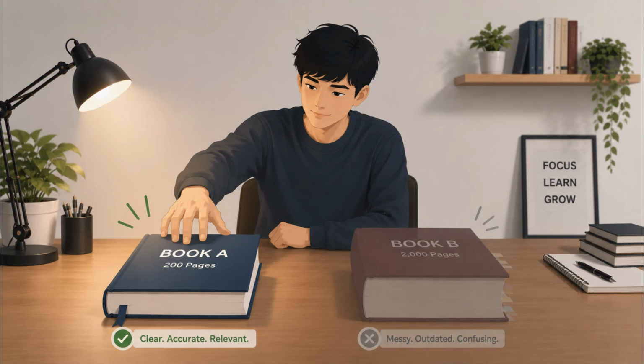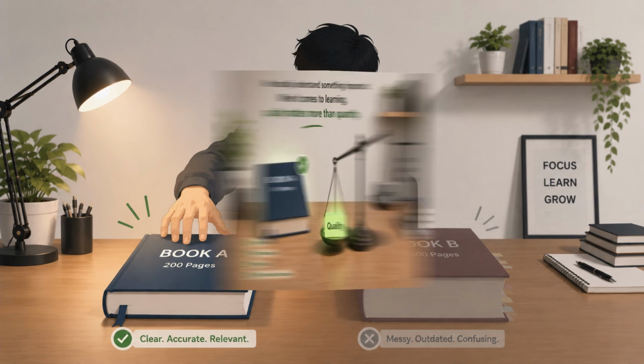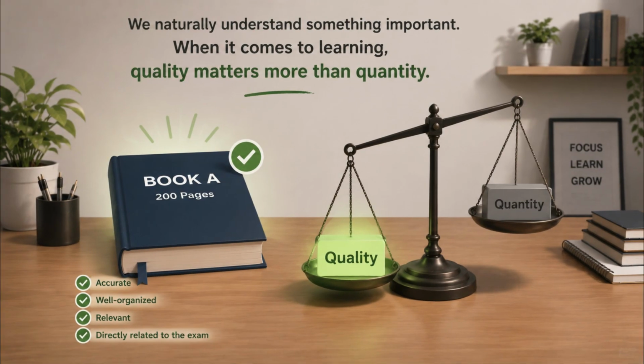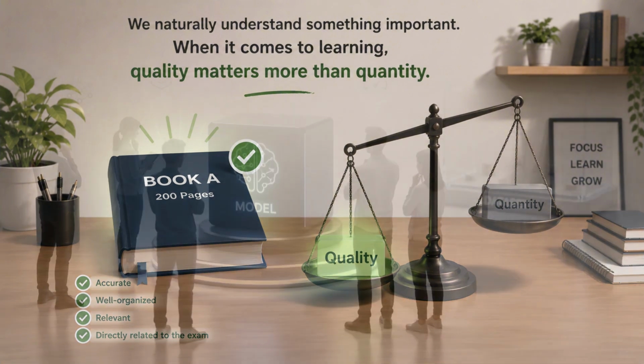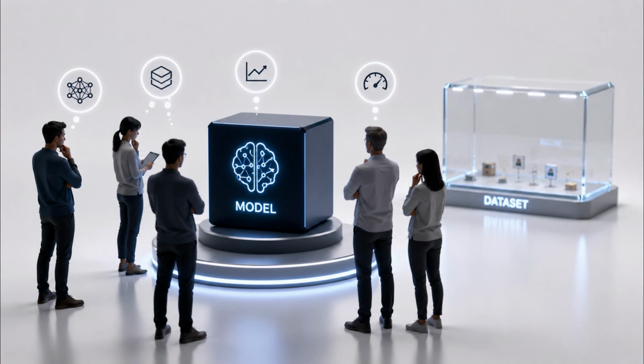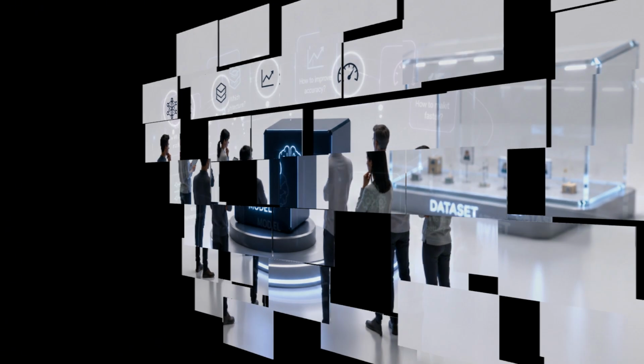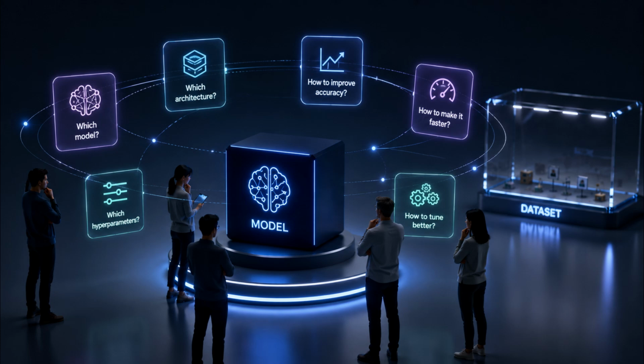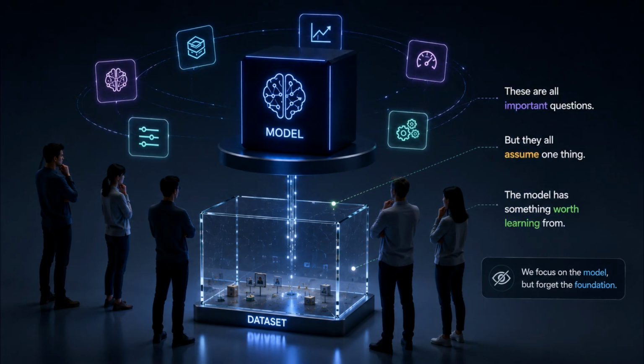Most people would choose the first one without hesitation, because we naturally understand something important. When it comes to learning, quality matters more than quantity. Interestingly, many people forget this principle when building AI systems. When discussing machine learning, we often focus on questions like, which model should I use? Should I use the latest architecture? How can I improve my model's accuracy? These are all important questions, but they all assume one thing: the model has something worth learning from.